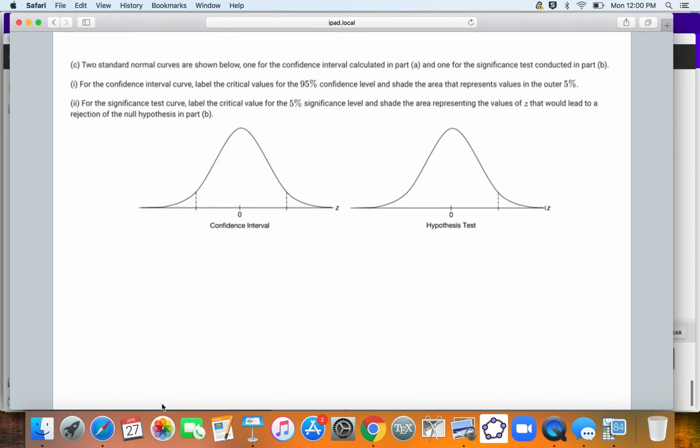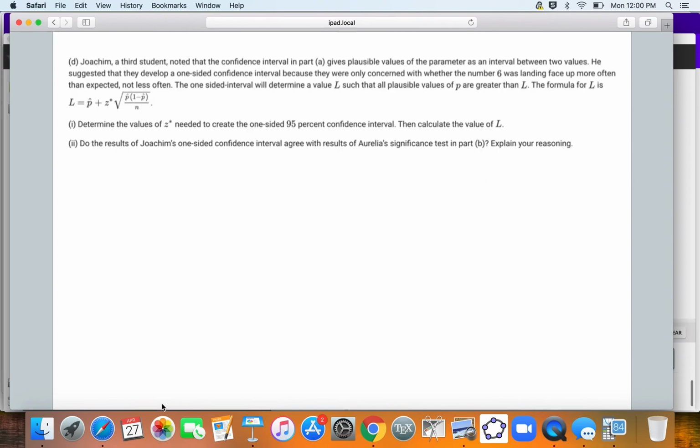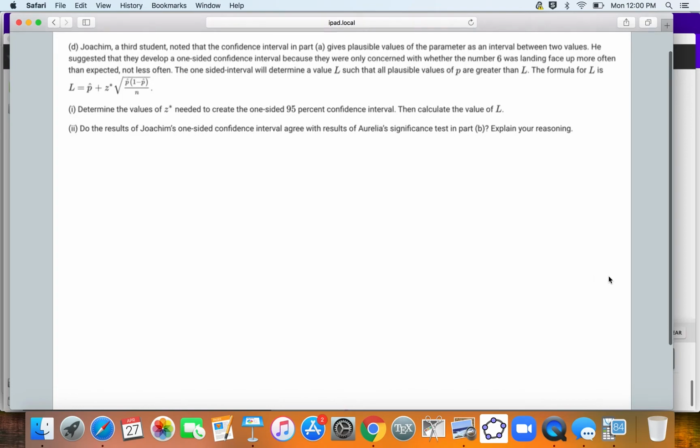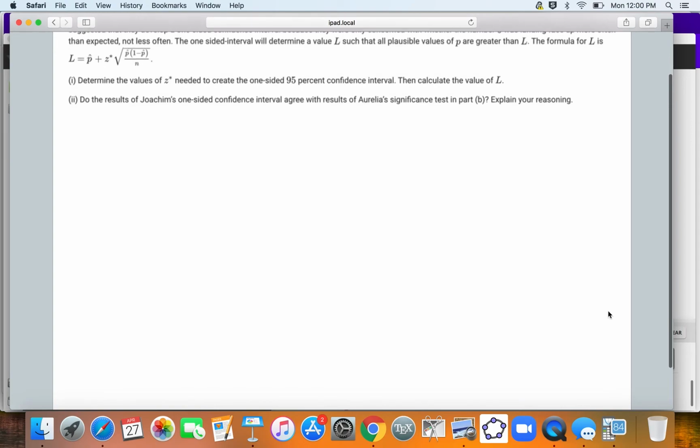All right. Last part of this first question. So Joaquim, a third student, noted that the confidence interval in part A gives plausible values of the parameter as an interval between two values. He suggested they develop a one-sided confidence interval because they were only concerned with whether the number 6 was landing face up more often than expected, not less often.